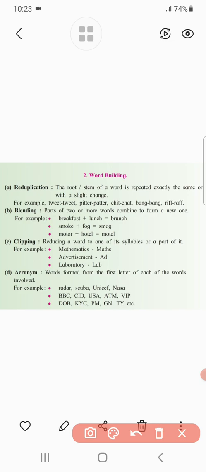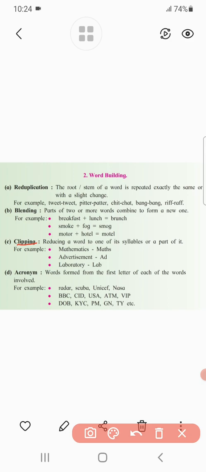Now the third one is clipping. Clipping is very important, and in clipping we have to reduce. In the previous examples, we took some part of two or more words together and formed new words.